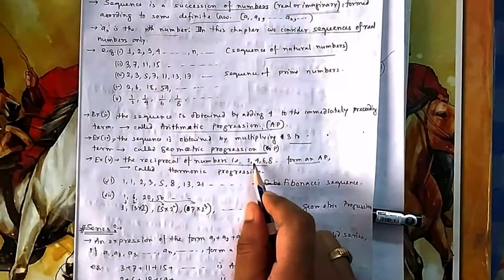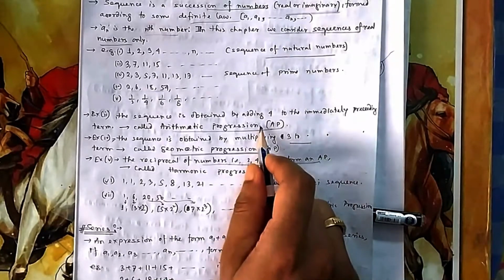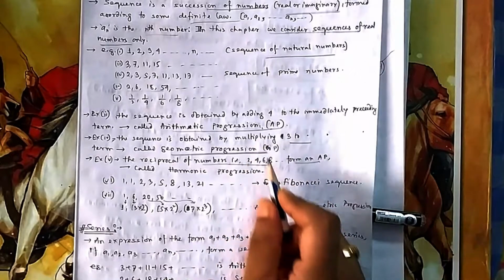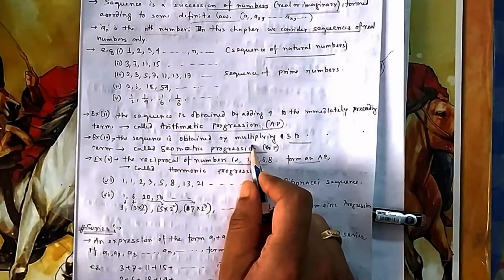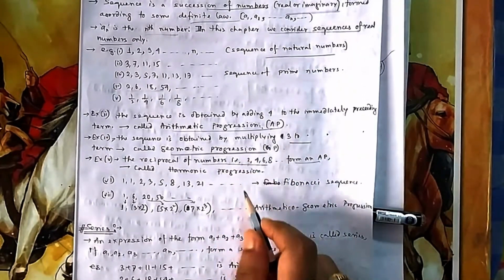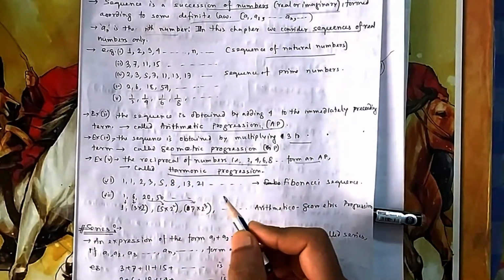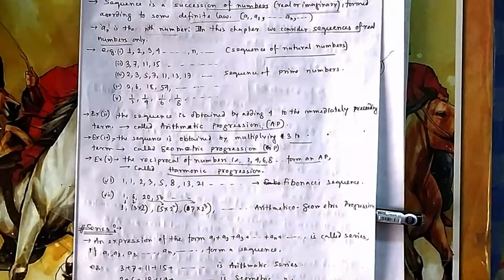You have seen this law. If it comes after adding a constant number, the name of the progression is arithmetic progression. If the rule is multiplying by a constant number, then it is known as geometric progression. If the rule is that when you invert it, it becomes an AP, then it is known as harmonic progression. These are the three you have seen.